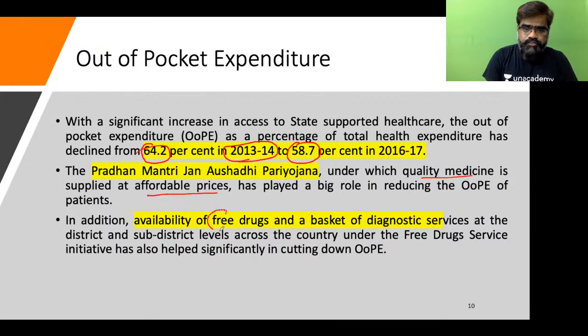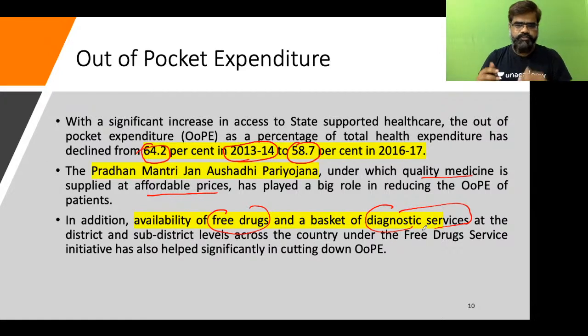Second, we have a free drug and free diagnostic services program, where free drugs and diagnostic services are provided at the PHC, CHC and district hospital. Both these programs have reduced the out-of-pocket expenditure from 64.2 to 58.7%. Please remember, these are the recent numbers released by the Government of India.